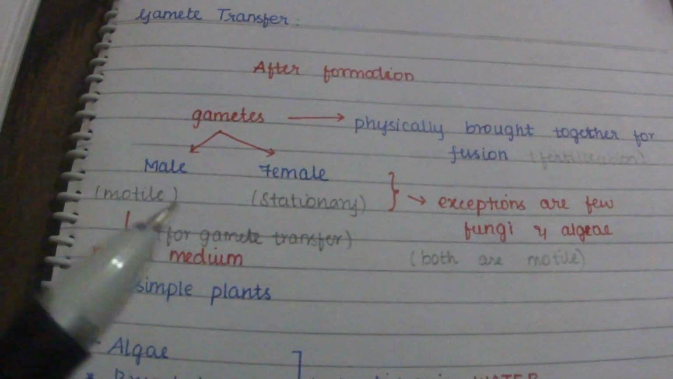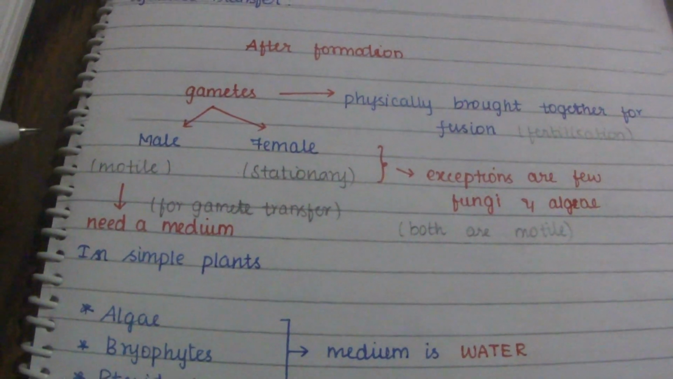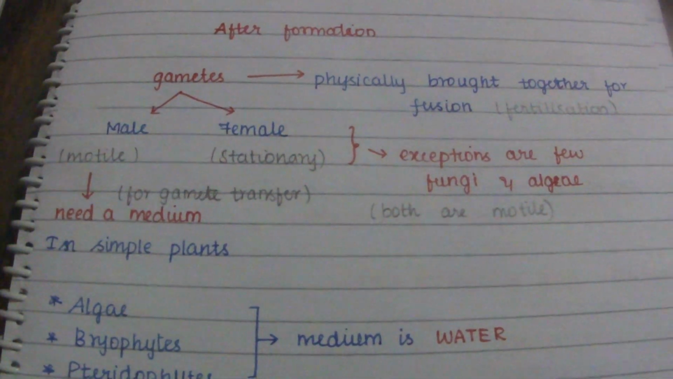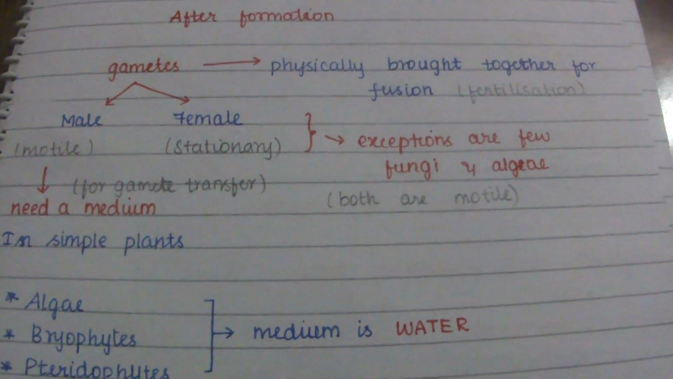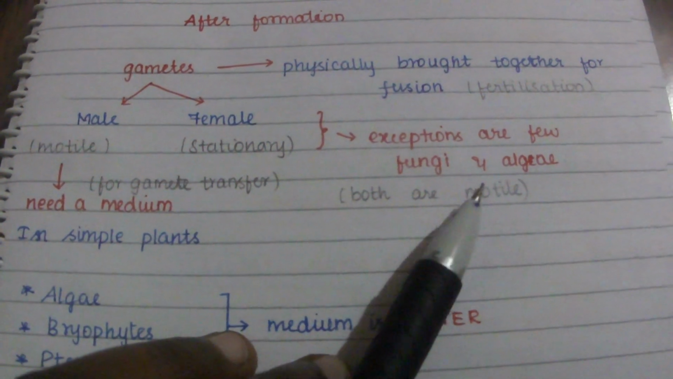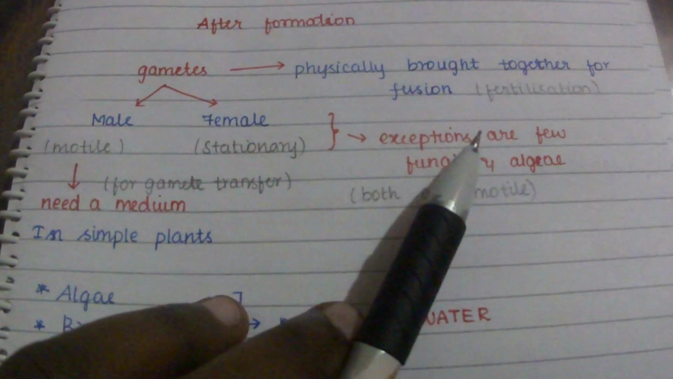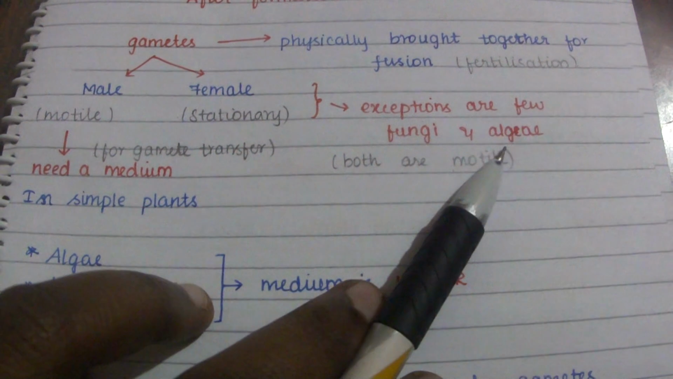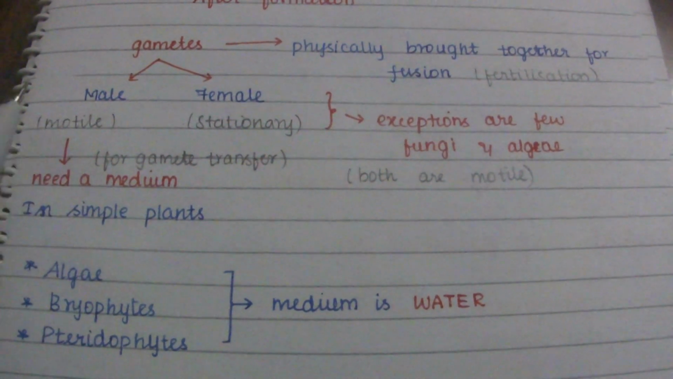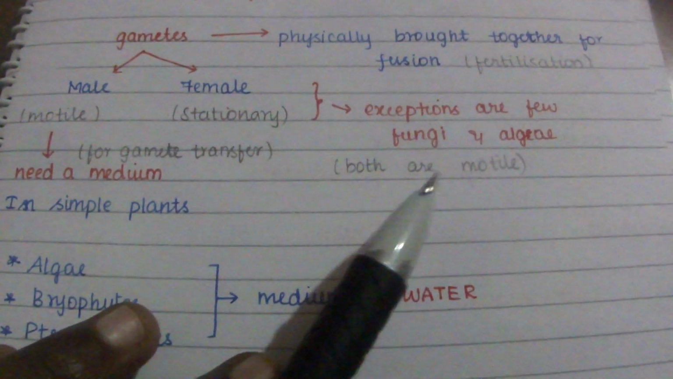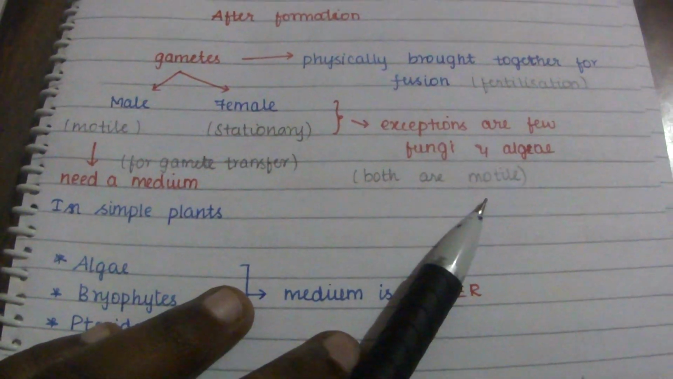In most plants, the male gamete will be motile, whereas the female will be stationary, that is non-motile. But there are some exceptions where both the male and female are motile, for example in a few fungi and algae. There are algae and fungi in which the male is motile and the female is stationary, whereas there are also some algae and fungi in which both the gametes are motile.